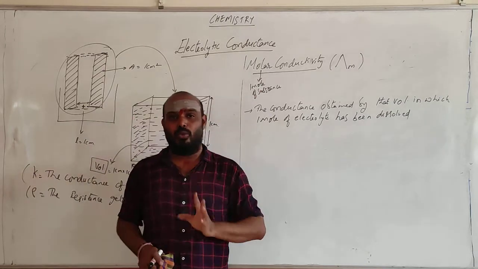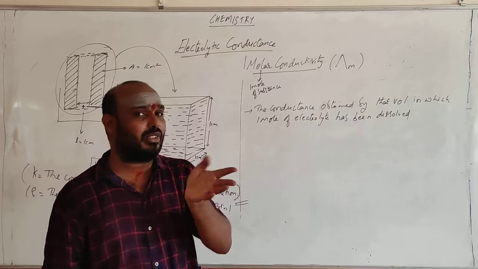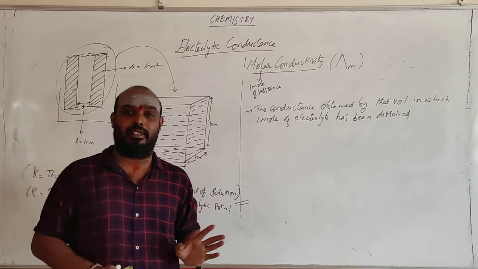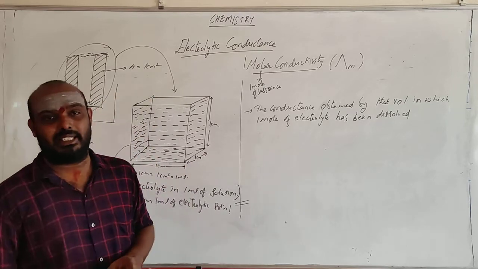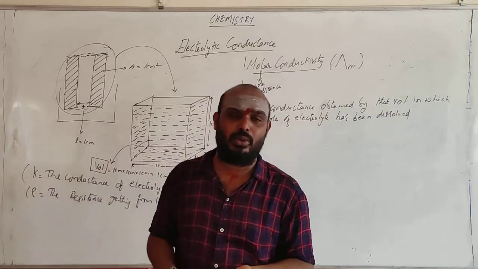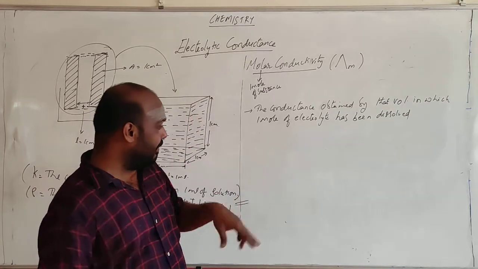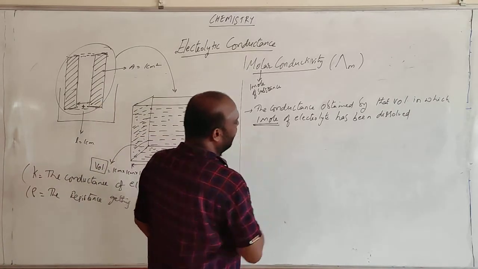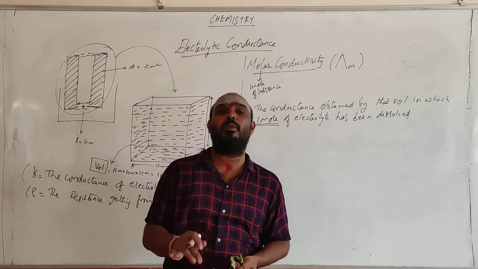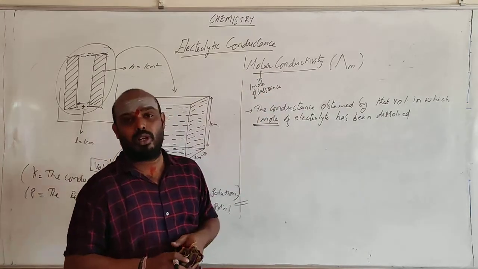Molar means 1 mole. 1 mole of substance you are taking, and you are asking to find out the conductivity. He is not mentioning volume. See, K means what? It is the conductance in 1 ml of liquid. So here there is no respect to volume. He has taken 1 liter, 2 liters, 3 liters, 4 liters, or 500 ml. He is mentioning only that 1 mole of electrolyte has been taken. Whatever volume you take, in that particular volume, how much conductance you get by taking 1 mole of electrolyte, that is called molar conductivity.